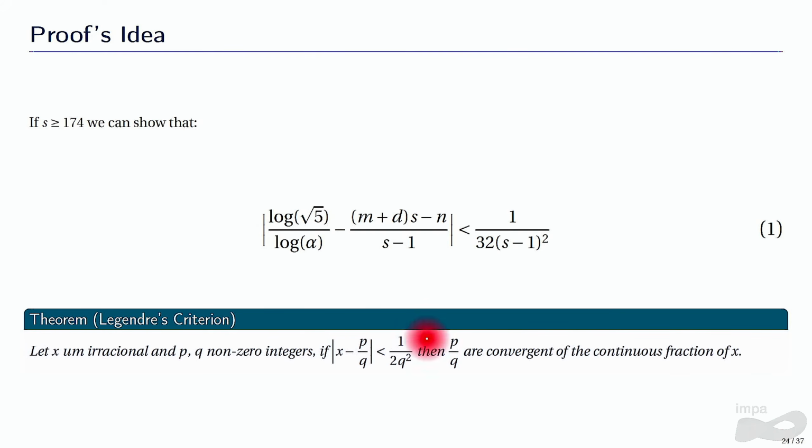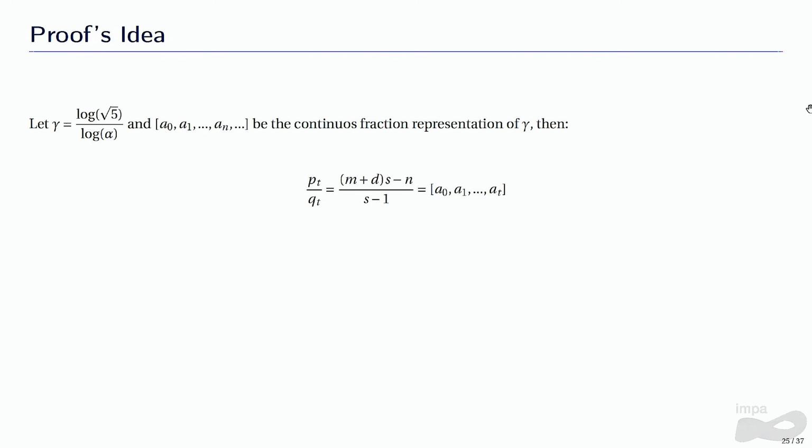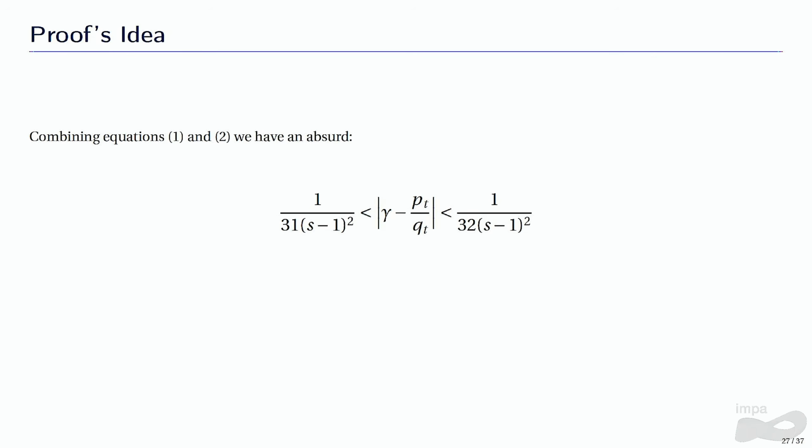And when we compare inequality 1 with inequality 2, we get an absurd because this number here is obviously greater than this number here, so S has to be less than 174. And the small cases the computer can calculate and see if there are or there aren't solutions.